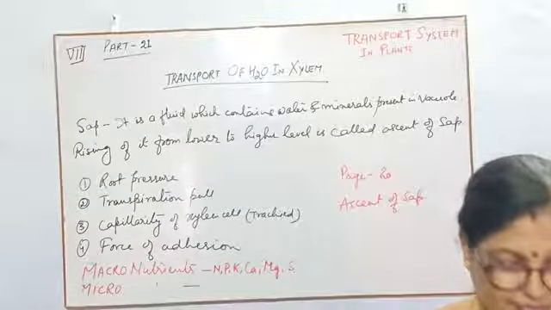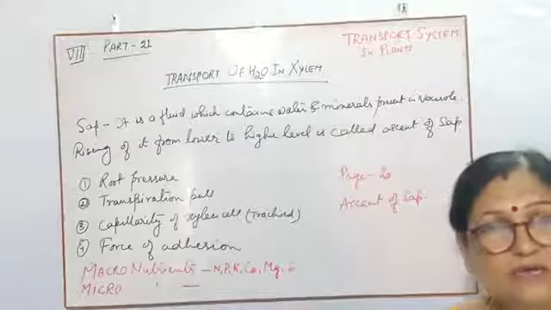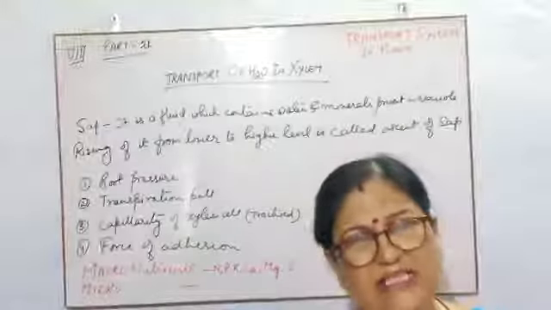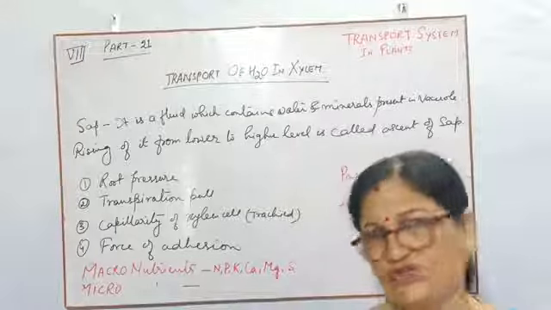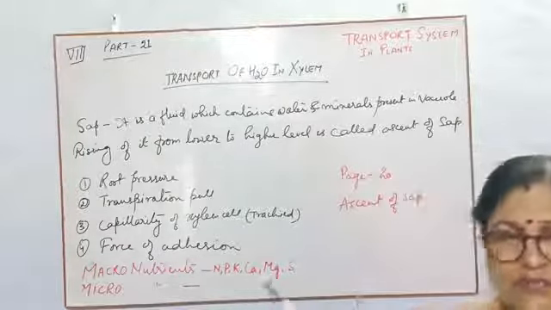Then potassium is also present in some proteins, not in all, as nitrogen is present in all types of protein, but potassium is present in few proteins.